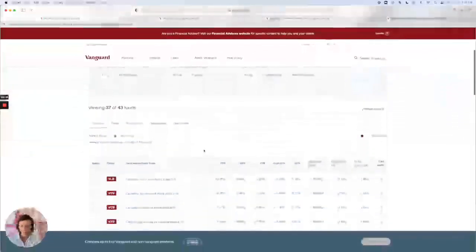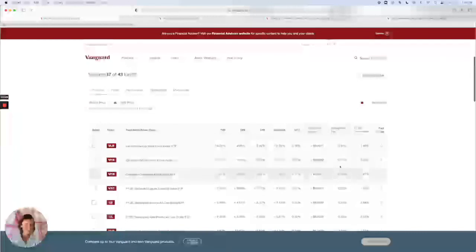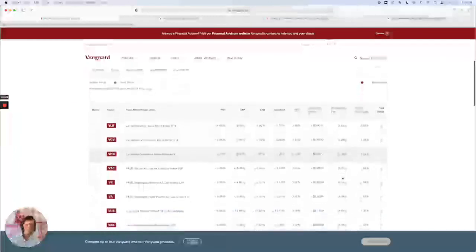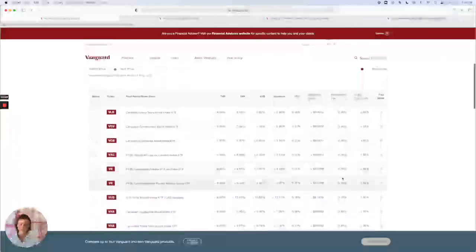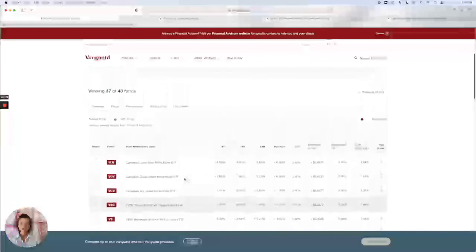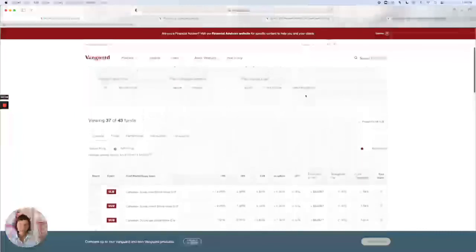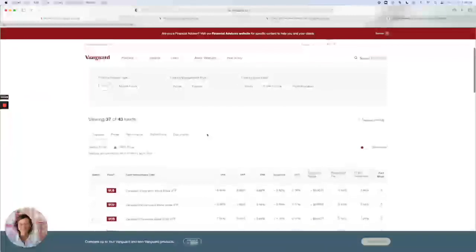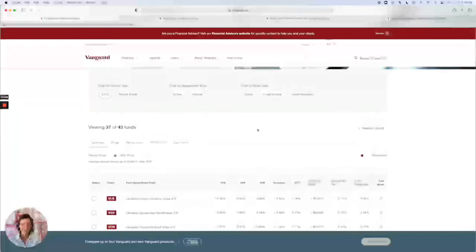Again, you want to pay attention to this. Whoops, sorry if I'm making you dizzy. You want to pay attention to the management fee over here to see what you're being charged, and then you may want to look into it and see what it is actually invested in. So this would be how you create more of your own portfolio. But again, an asset allocation portfolio is a great option if you just want a super easy way to get started. All right, I think that's everything I wanted to share with you about how to invest in Canada.